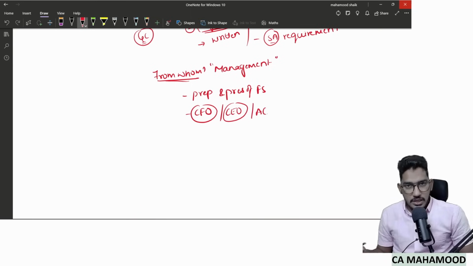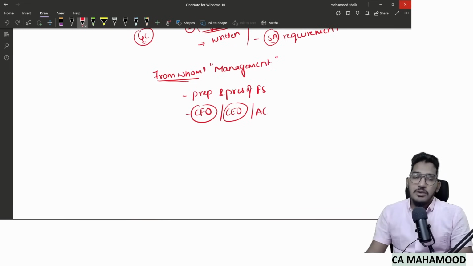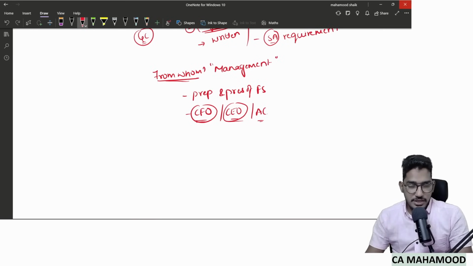So I will request written representation from that part of the management who have knowledge about financial statement preparation. Generally, I expect that these people will have complete information regarding financial statements. But sometimes what will happen is, you go to some CEO, CFO or audit committee and ask them for written representation. But they might respond, sir, we don't have complete information regarding the item which you are asking confirmation for. So that's why we will not provide you with the written representation.